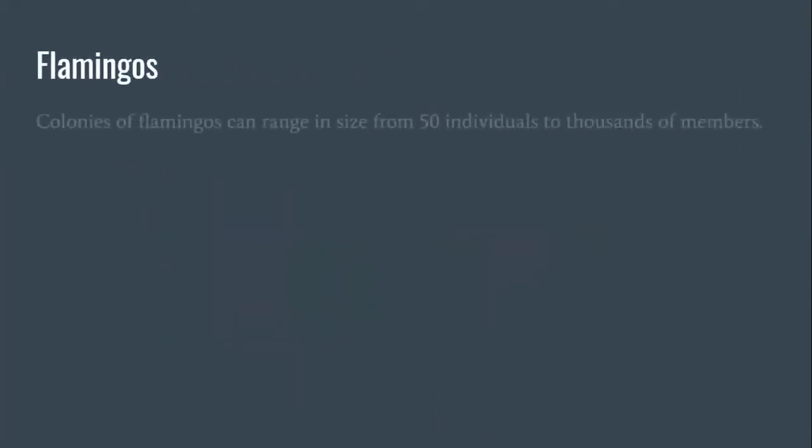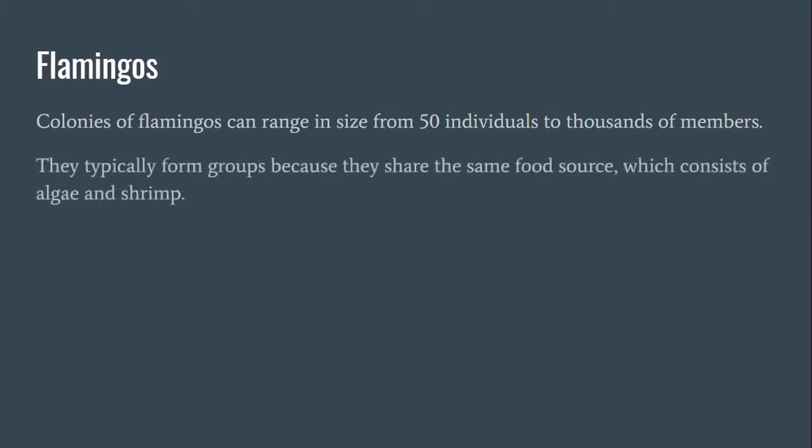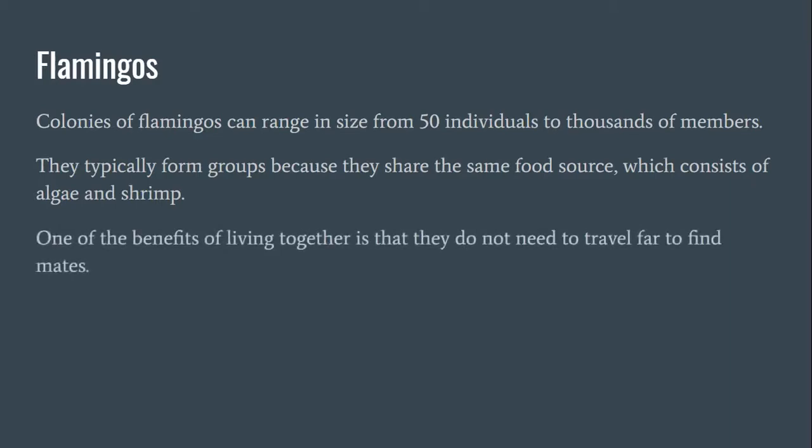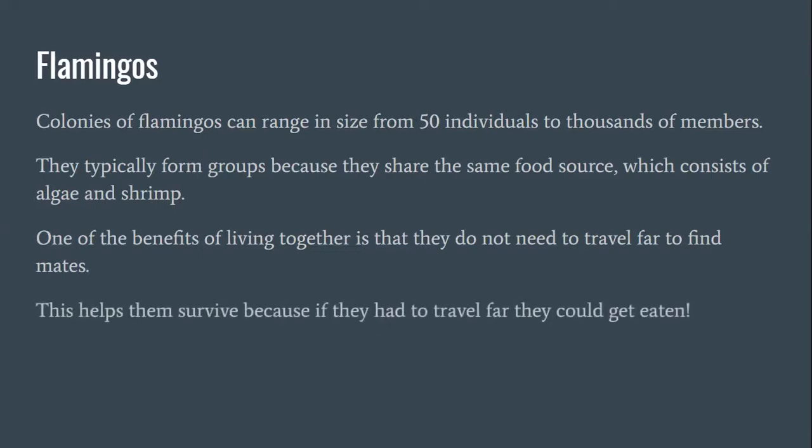So flamingos. Colonies of flamingos can range in size from 50 to thousands of members. They typically form groups because they share the same food source, which consists of algae and shrimp. One of the benefits of living together is that they do not need to travel far to find mates. So living in such a big group of 50 to thousands, they already have a lot of options for their mate. This helps them survive because if they had to travel far, they could get eaten.